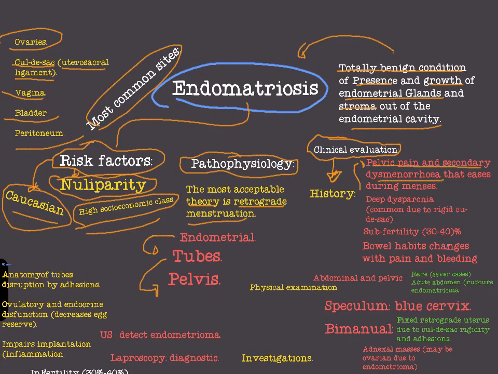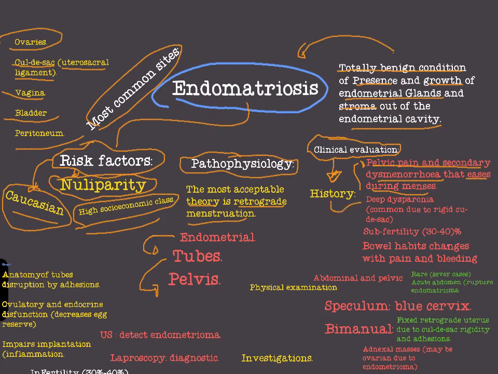This dysmenorrhea or pain eases during menses. And by the way, the pain is not related to the extent of disease. A patient may come to you with severe pain and a low extent of endometriosis and vice versa. So pelvic pain and secondary dysmenorrhea is the first symptom.